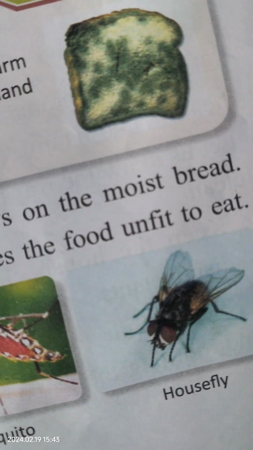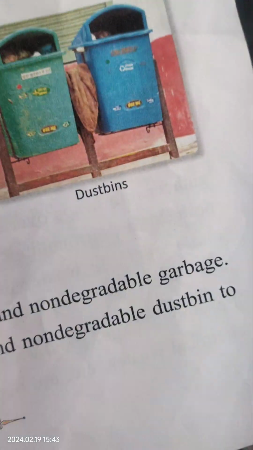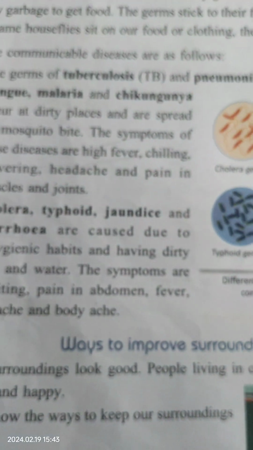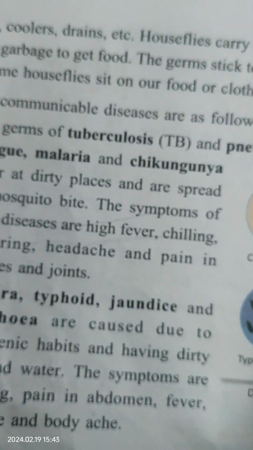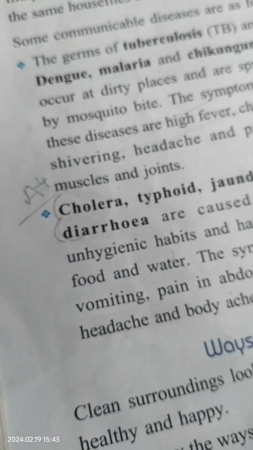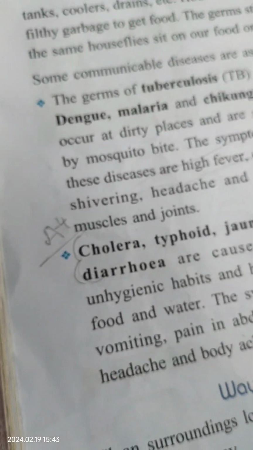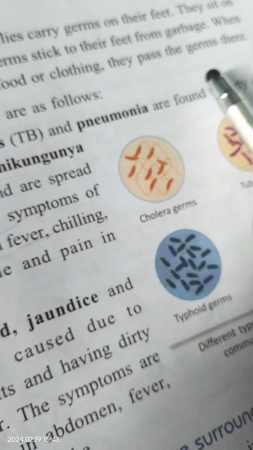When they sit over something, then the germs stick on it. They sit on filthy garbage to get food. Filthy garbage means very old or very dirty garbage. The germs stick on their feet from the garbage to get their food.